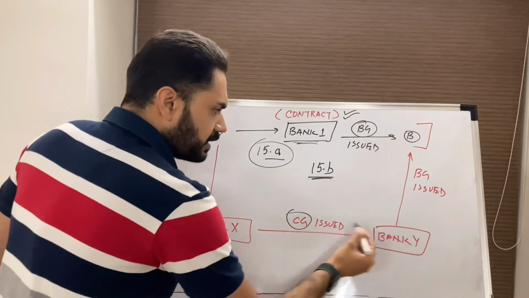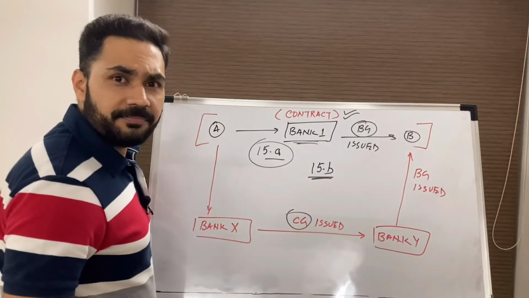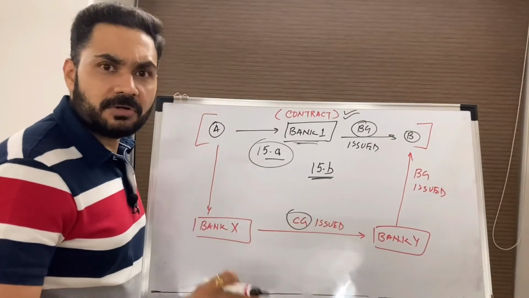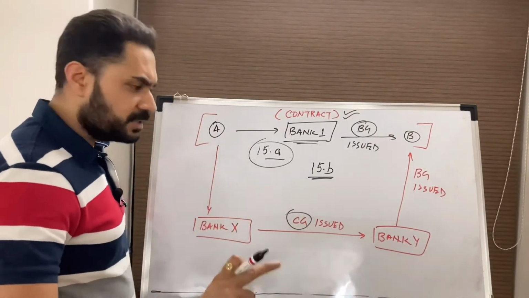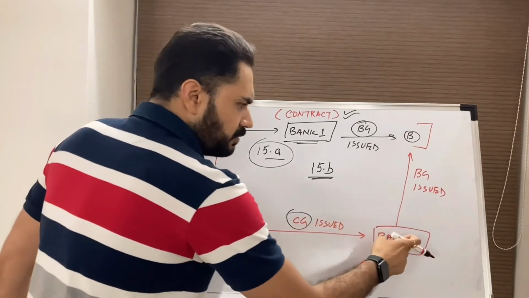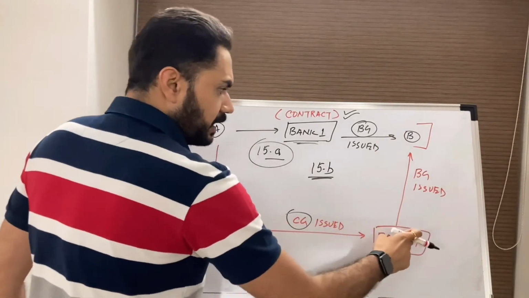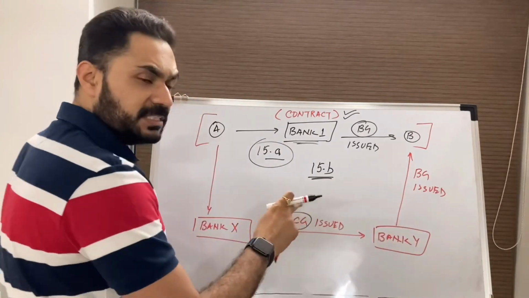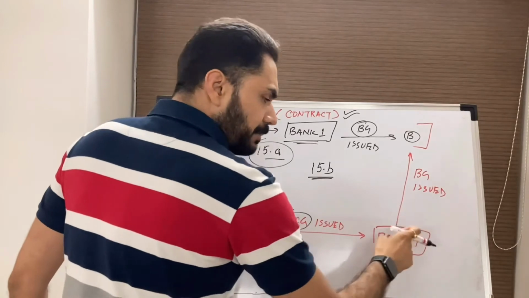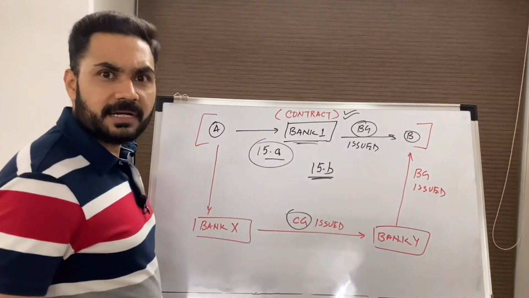In case of a counter guarantee, there is no underlying contract, so the only instruction given by bank X to bank Y is to issue the BG as I have mentioned in my CG document, and bank Y is entitled to claim as per the terms and conditions of the counter guarantee.